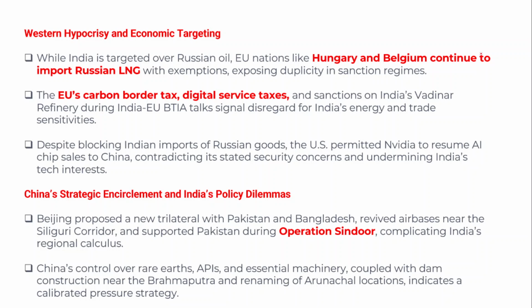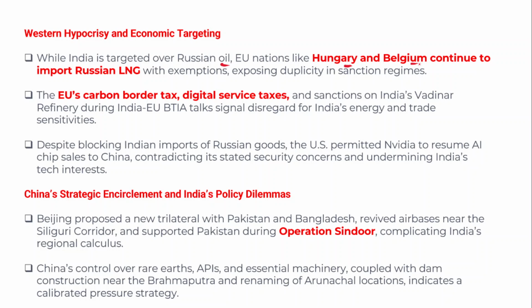However, it shows the Western countries' hypocrisy. Why is India being targeted by the US? Because India has been importing Russian oil. But what about European Union countries such as Hungary and Belgium?